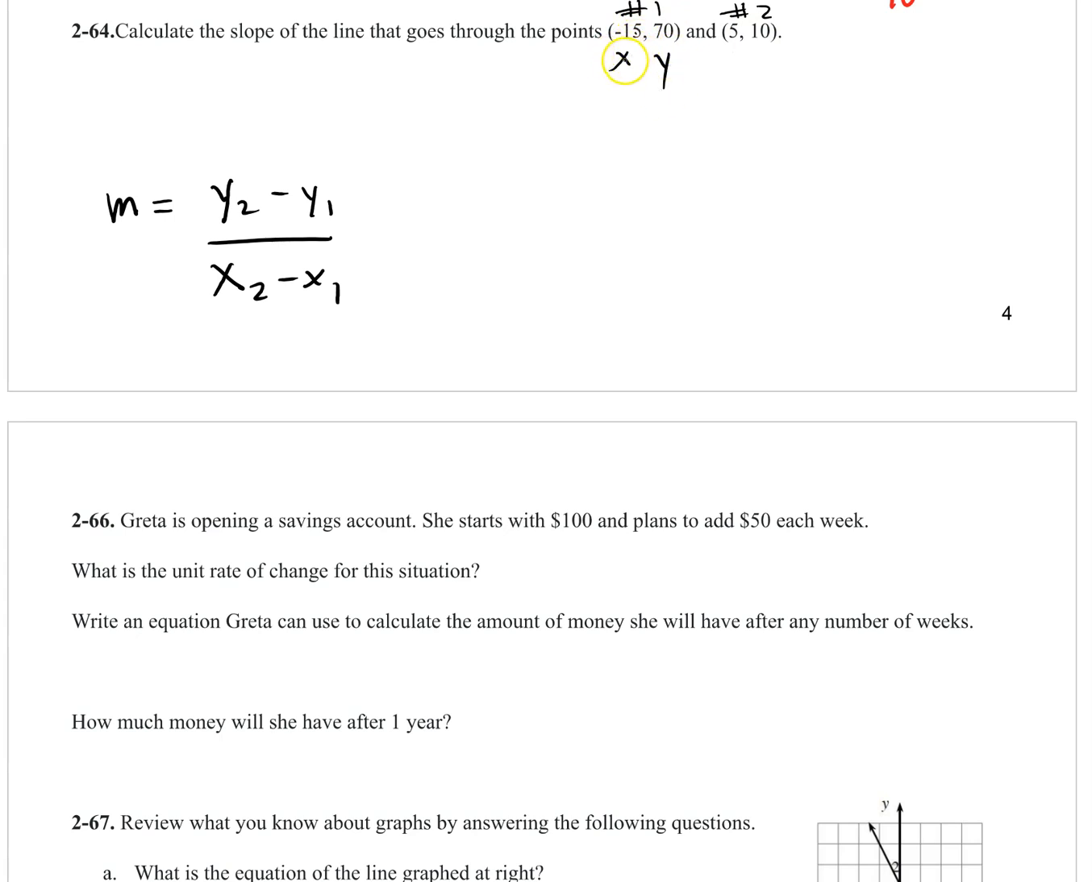Okay, so this point is going to be x comma y, and since it's point 1, we'll call that x1 and y1. This one is point number 2, and because a point is in the order x comma y, this is going to be x2 and y2. All right, so our y1 is 70. Our y2 is 10. Our x2 is 5, and our x1 is negative 15. Let's plug these numbers in.